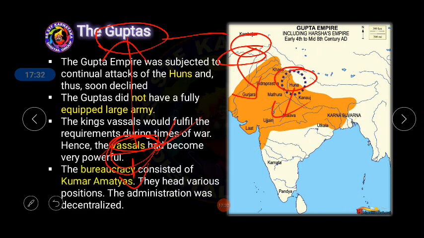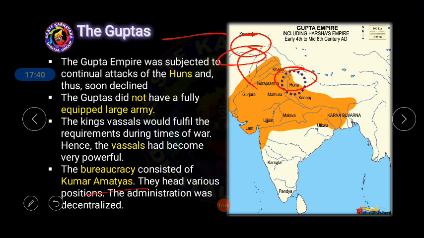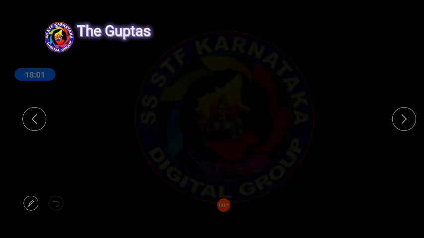Next one, the bureaucracy consisted of the Kumaramatyas, and they had various positions, and the administration was decentralized. So this is also one of the causes: decentralization of the administration, because power was distributed among various persons. Power was not concentrated in the king. Because of that reason, the king lost control of the empire. This caused the decline of the Gupta Empire.